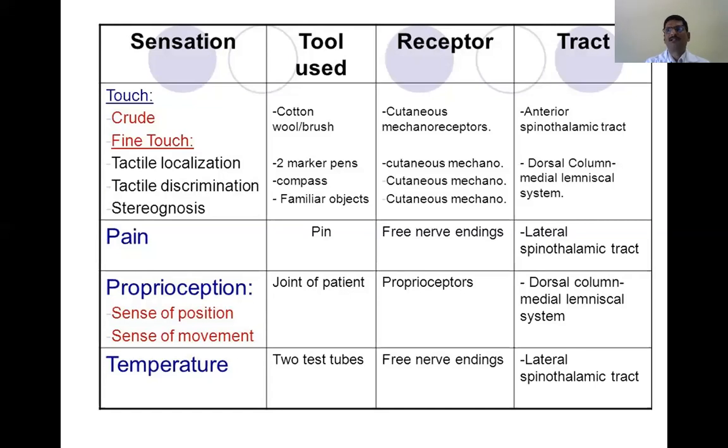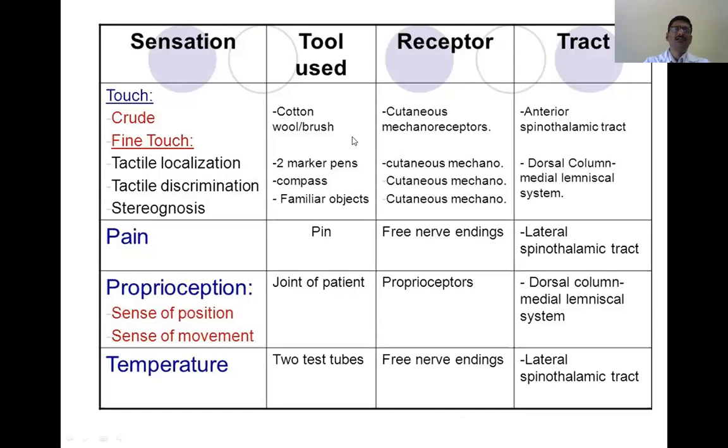So whenever there is sensation loss on one side, you should look for a lesion on the other, opposite side of the tract, because these sensations are carried by crossed fibers, which cross obliquely. Normally, whenever there is a lesion, the effect will be seen one or two segments below the level of the lesion on the opposite side. So with this, we have completed crude touch.